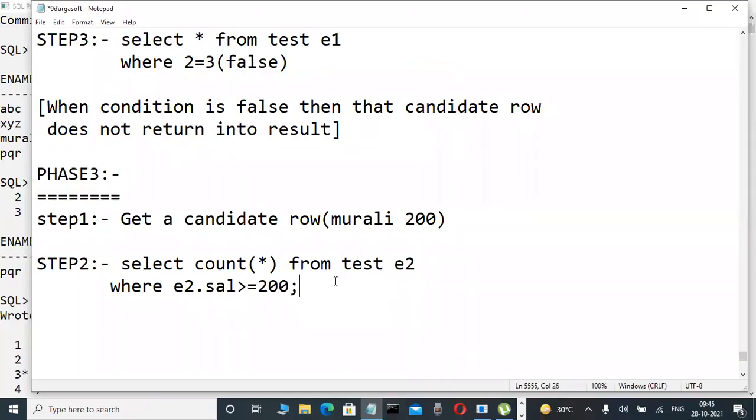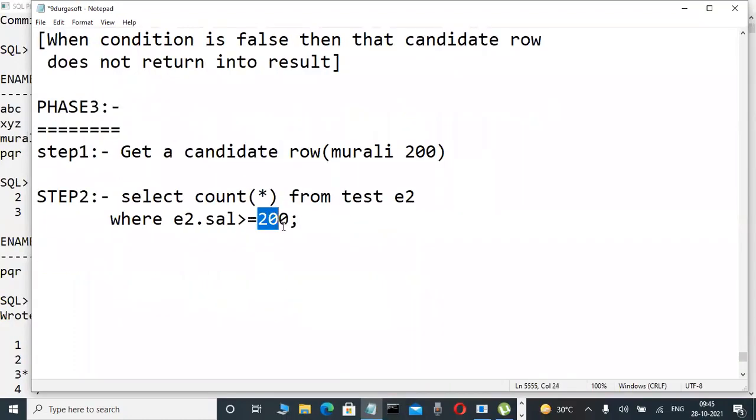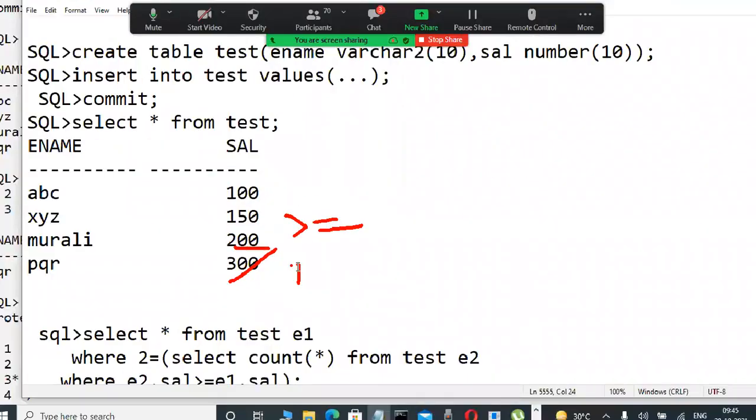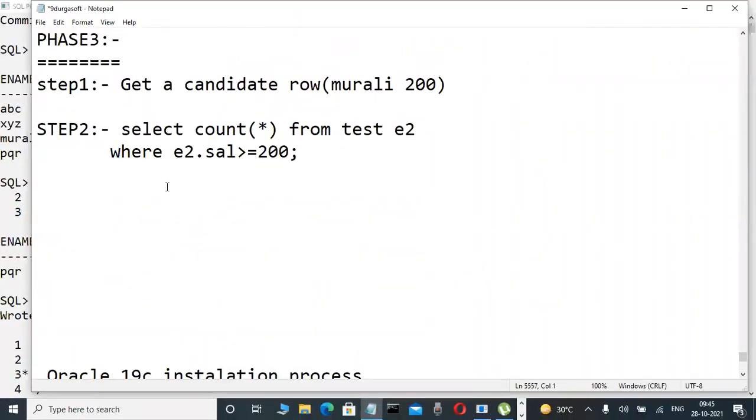Here E1.salary, more than 200 means how many count stars are there? More than 200 means in the table only one. But unfortunately, greater than or equal to 200 means 2 are there or not? Yes, very good. 1 plus 1, 2 only. That's why the child query evaluation value is 2. Then this value is compared with your parent query where condition, step 3.